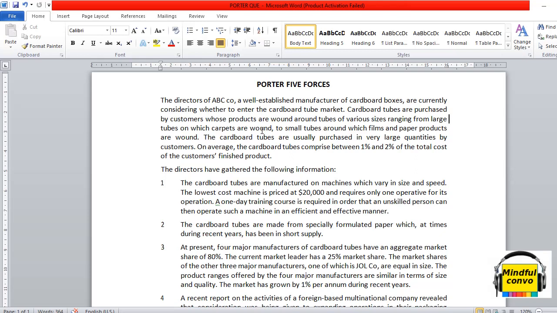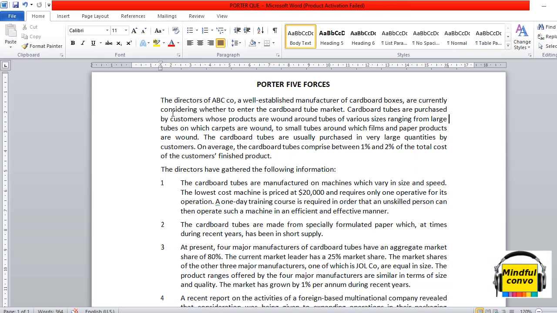So let's discuss this question. The directors of ABC company, a well-established manufacturer of cardboard boxes, are currently considering whether to enter the cardboard tube market. So the company name is ABC, and currently they are in the business of cardboard boxes and they want to enter the cardboard tube market.